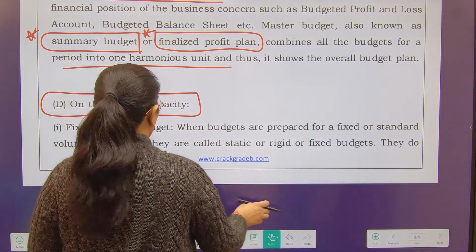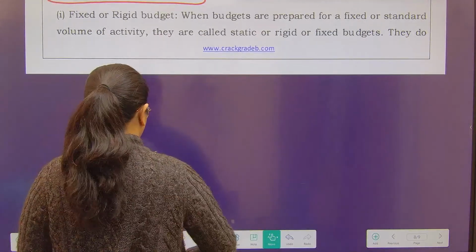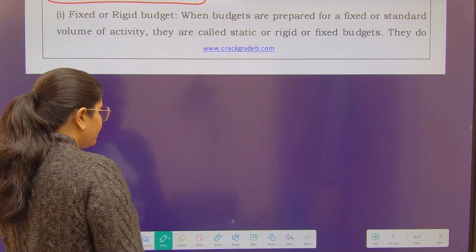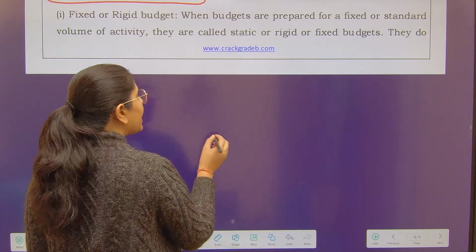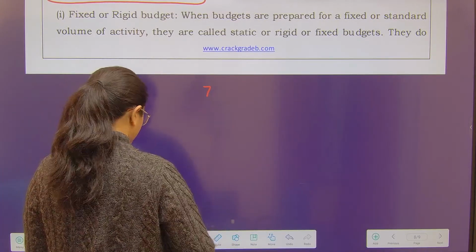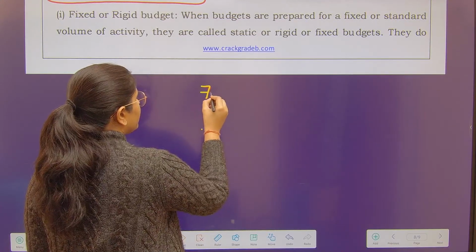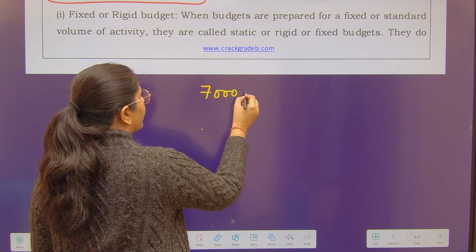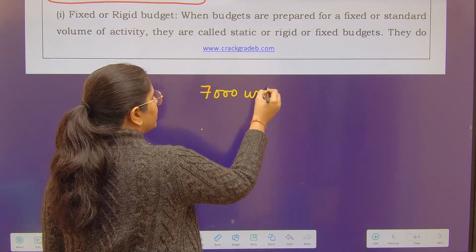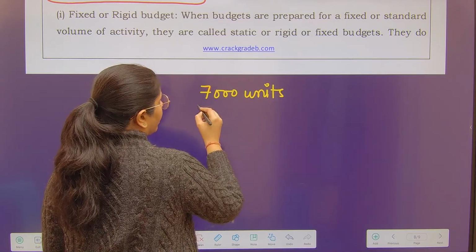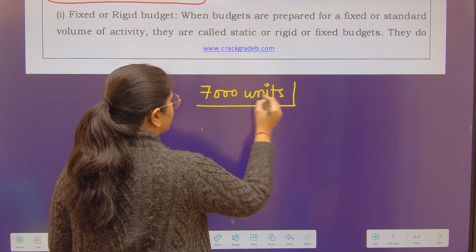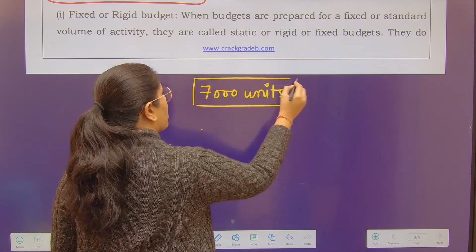Fixed budget is when you say that my business is going to produce 7,000 units and you have made the budget only for 7,000 units, right?